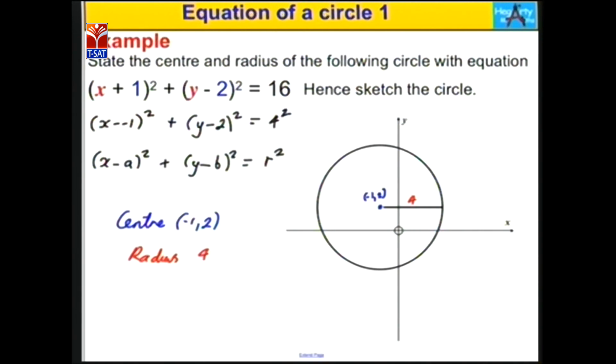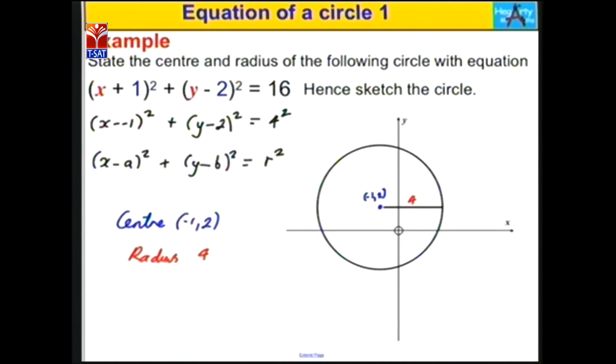By comparing with the standard form equation (x − a)² + (y − b)² = r², clearly in the place of a we have −1 and in the place of b we have 2. So the center of this circle is (−1, 2) and the radius is 4. The perfect square root of 16 is 4.